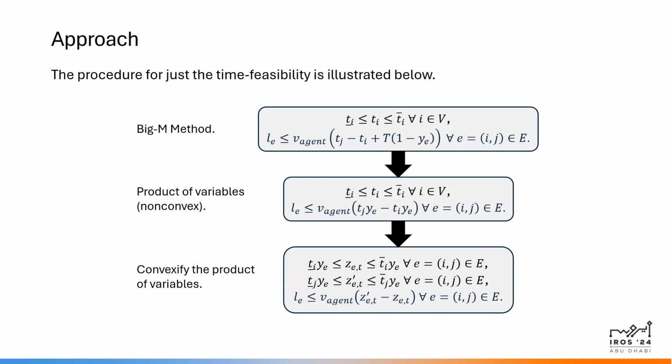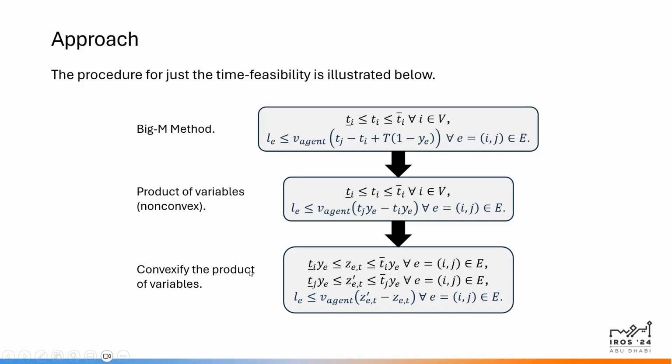So this is the procedure just for the time feasibility constraint. We look at the big M constraint, and the uppercase T is the big M in this case. So we remove that part of the constraint, and rather we multiply the time variables with the flow variables. Now this has the same meaning, but it is non-convex because of the product of variables.